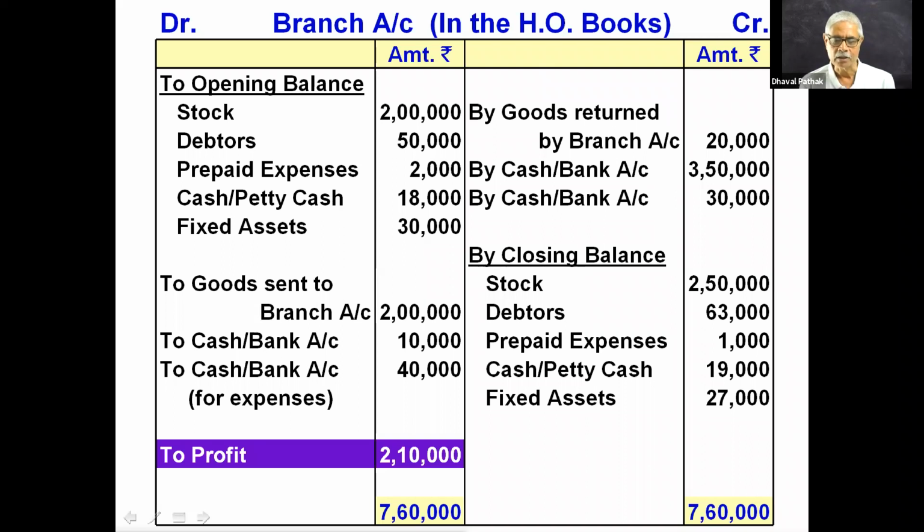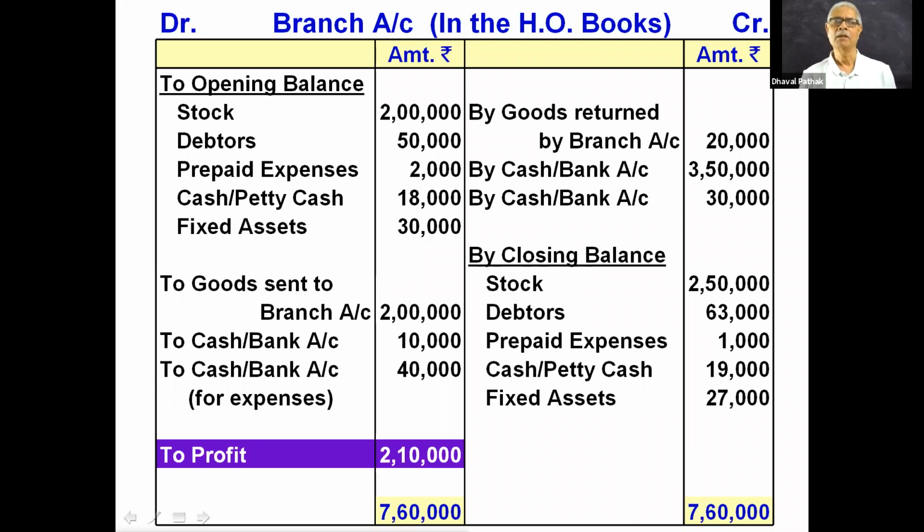Now I start with the additional concepts. Now the next concept. Head office is the owner of the branch. Owner gives capital to the branch business. Similarly, head office is the owner, and branch is an extension of head office activity at a location other than the main place of business.